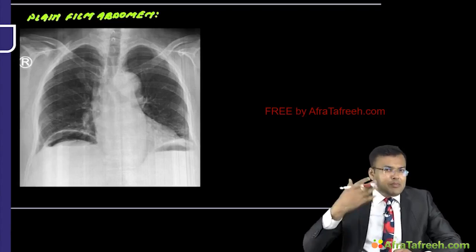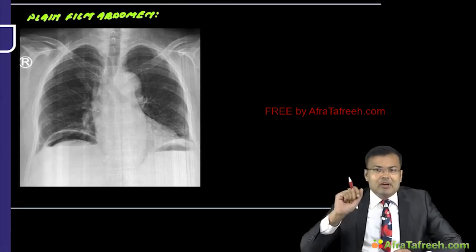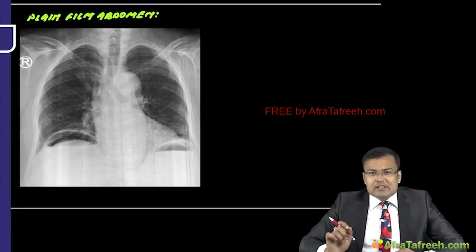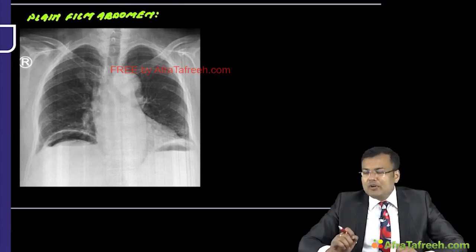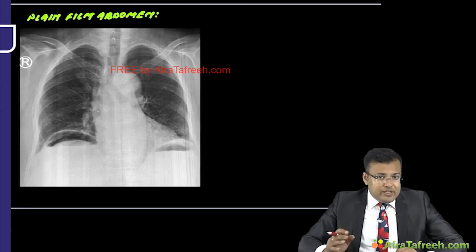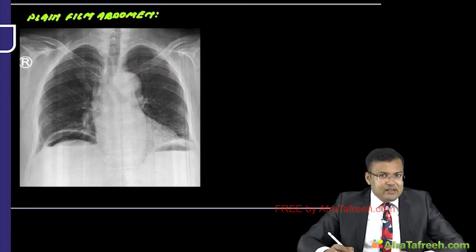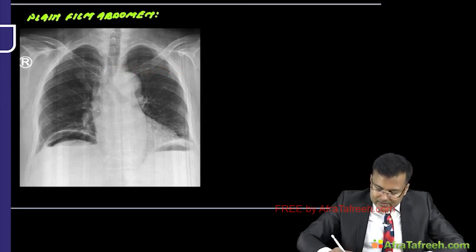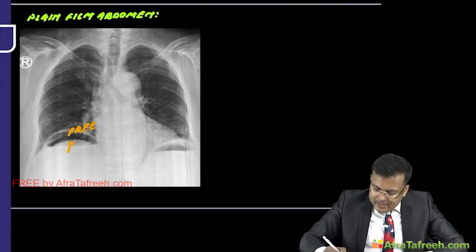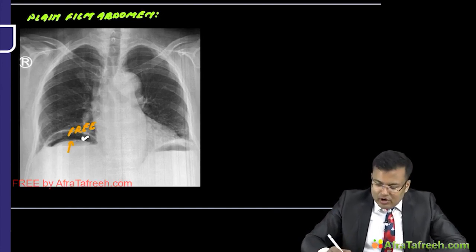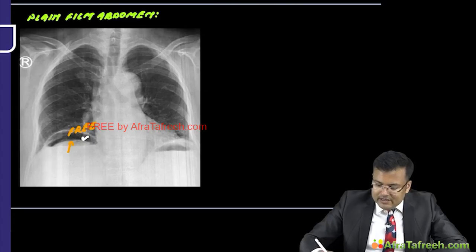What happens? An upright film is taken at the level of diaphragm, and whenever an upright film is taken at the level of diaphragm, you will notice that there is presence of free air under the right dome of diaphragm. That is diagnostic. Here you can see this is a chest x-ray. Here also you can see free air under the right dome of diaphragm. So this free air under the right dome of diaphragm, it is suggestive of what? Pneumoperitoneum.